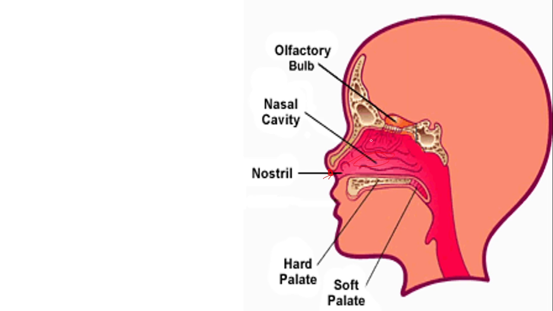Here the nasal cavity is lined with a membrane called the mucous membrane. This is a special membrane. This membrane will be secreting mucus. So what is the use of mucus? Mucus will trap all the particles which are entering into the body through the air.